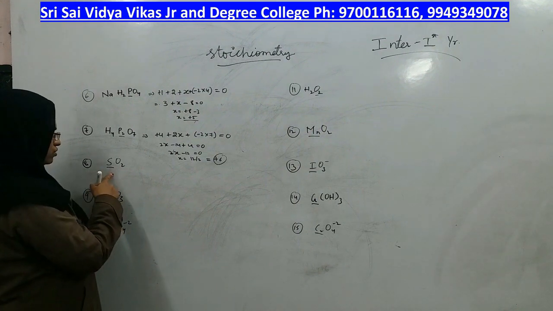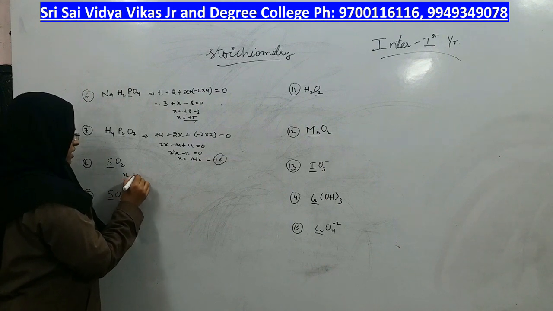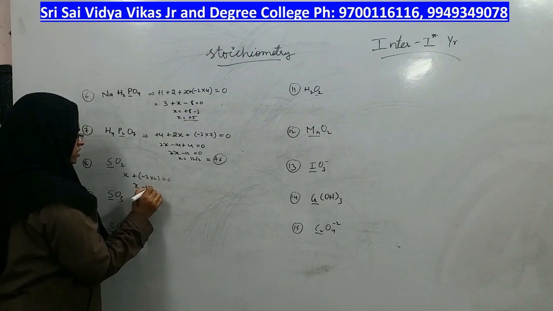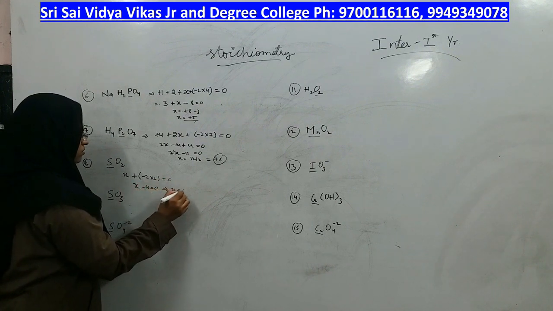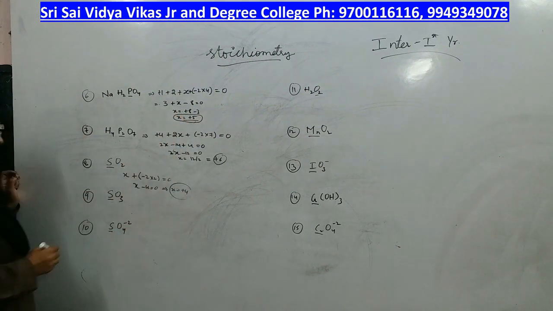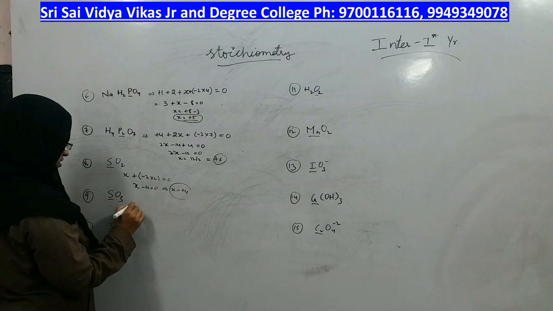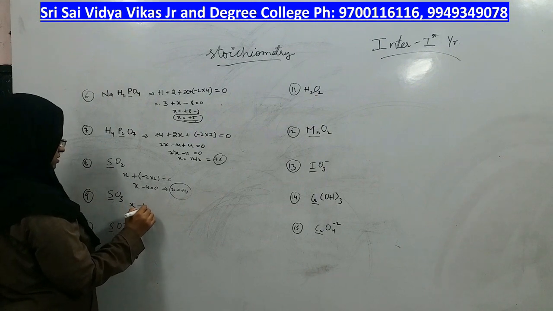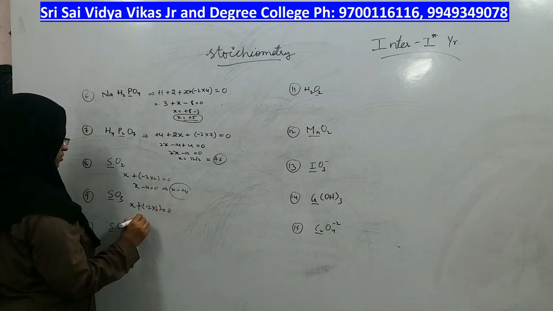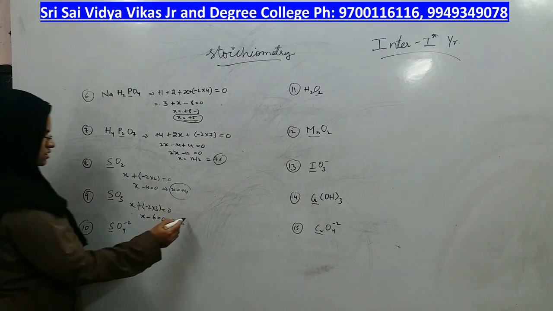Same way in SO2 molecule, what is the oxidation state on sulfur? X plus each oxygen minus 2 into 2 is equal to 0. X minus 4 is equal to 0, means X is equal to plus 4, right? Same way in SO3 molecule, how to find out? X plus minus 2 into 3 is equal to 0. X minus 6 is equal to 0. It is plus 6, right?